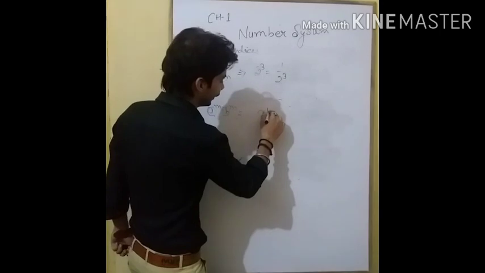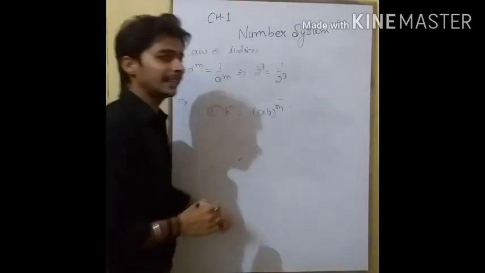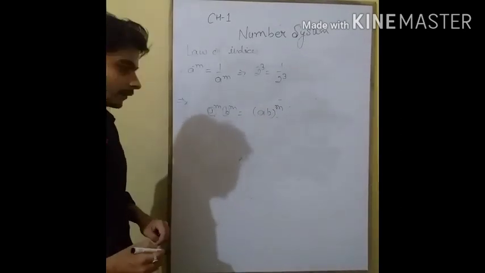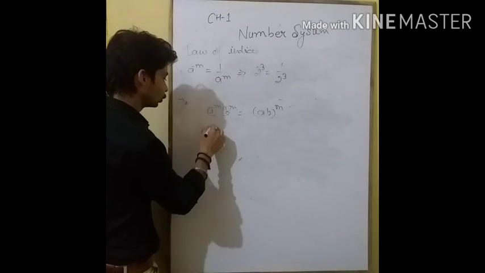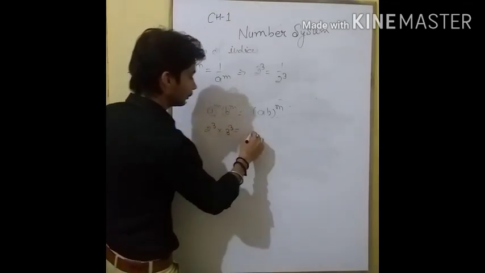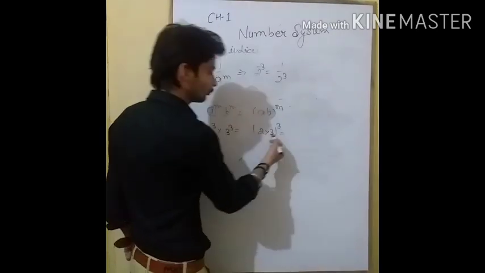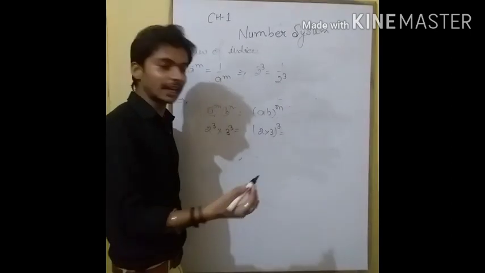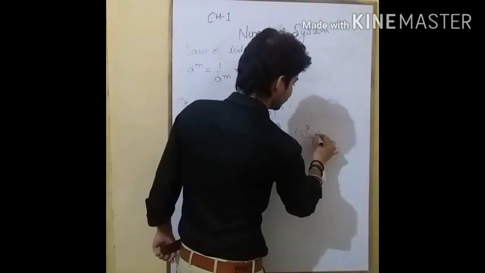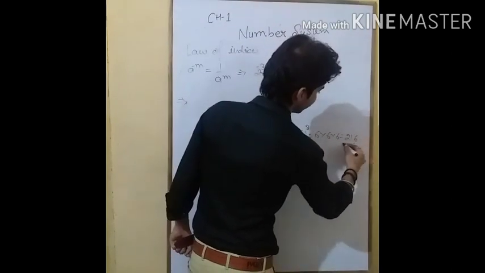Then it will be a multiplied by b to the power m, the same exponent with different bases. If we have 2 to the power 3 multiplied by 3 to the power 3, then it will be 2 multiplied by 3 to the power 3, which is 2 multiplied by 3, 2 3s are 6, to the power 3. It will be 6 into 6 into 6, which is equal to 216.